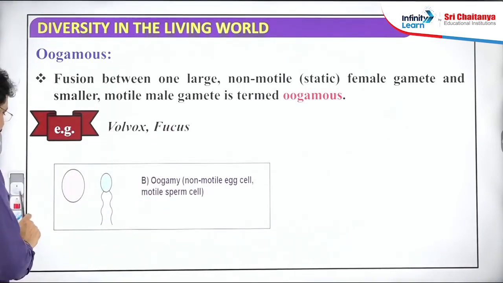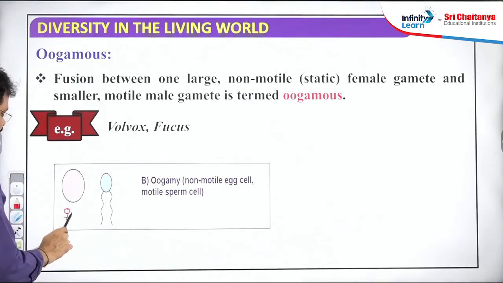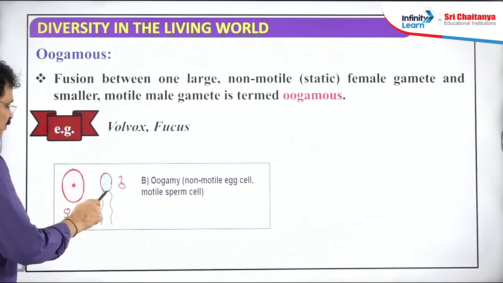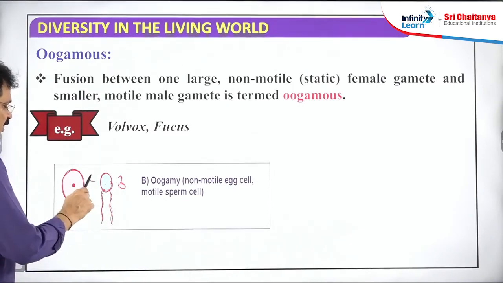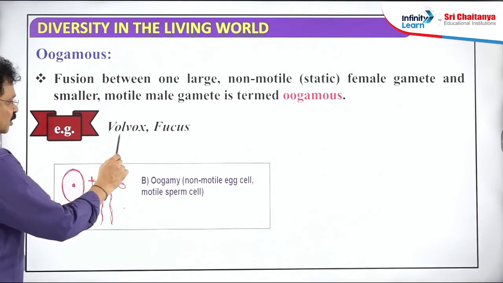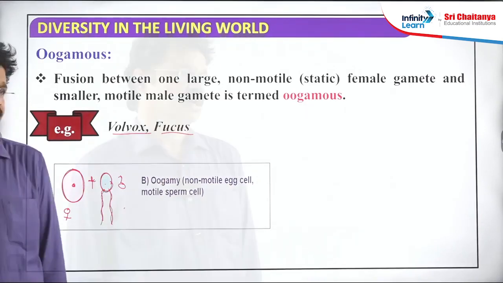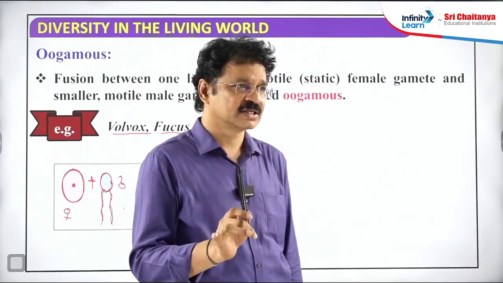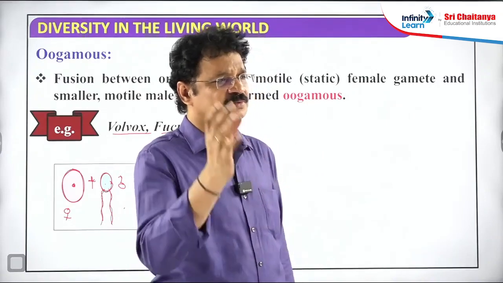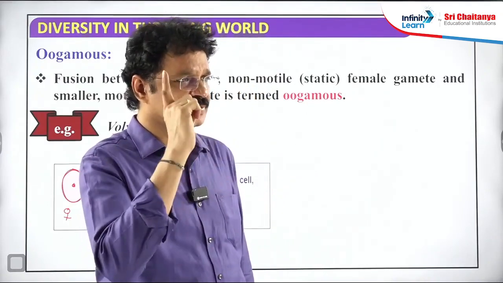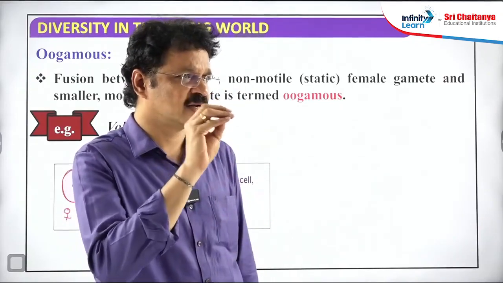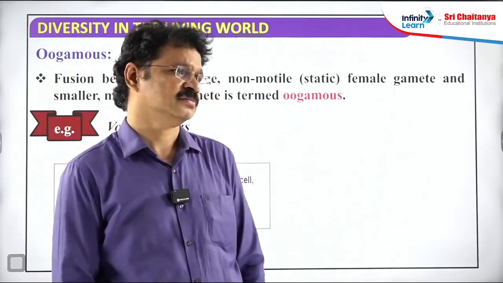In oogamy, the female gamete is always stationary, non-motile, non-flagellated and larger. But the male gamete is smaller, and maybe motile due to the presence of flagella. This kind of gametic fusion, oogamy, is found in Volvox and Fucus. Isogamy is never possible in angiosperms. In angiosperms only one kind of gametic fusion is there, that is oogamy. Not only angiosperms, but gymnosperms, pteridophytes and bryophytes also have only oogamy. Isogamy and anisogamy are found exclusively in algae, never in other than algae.